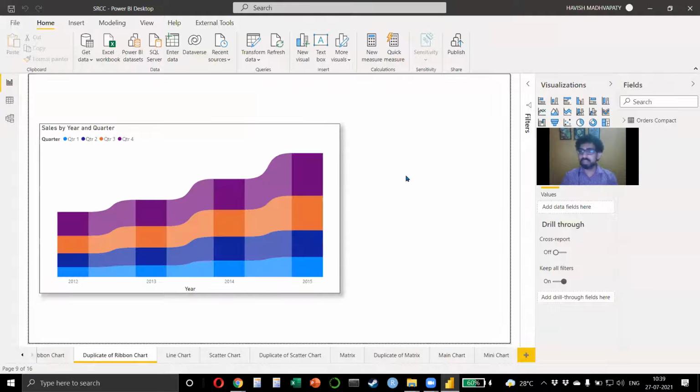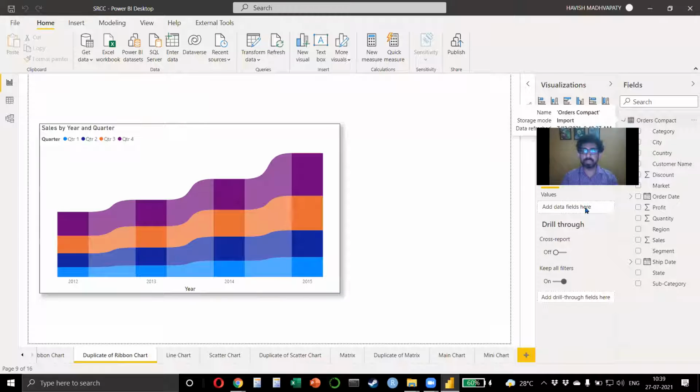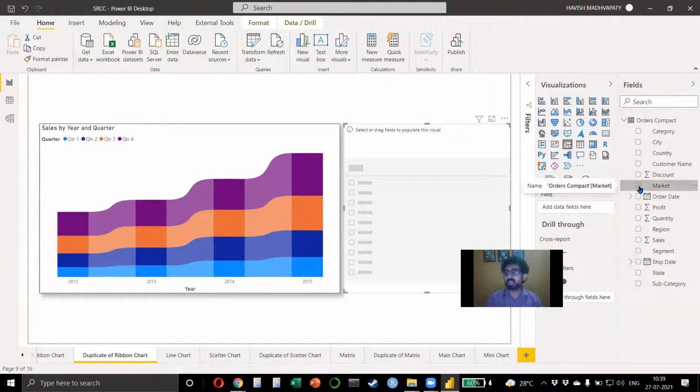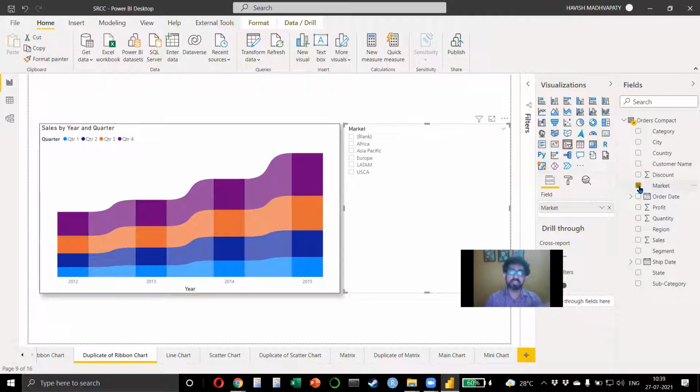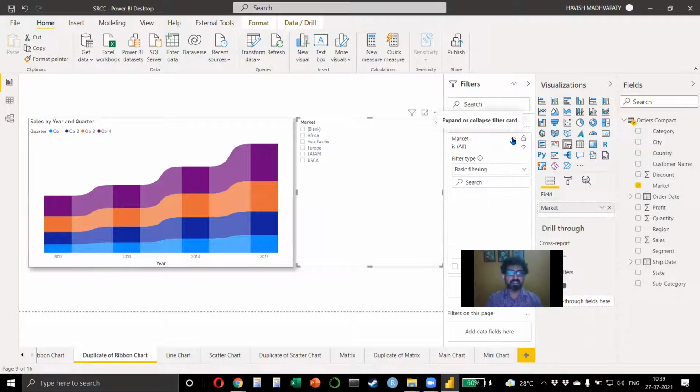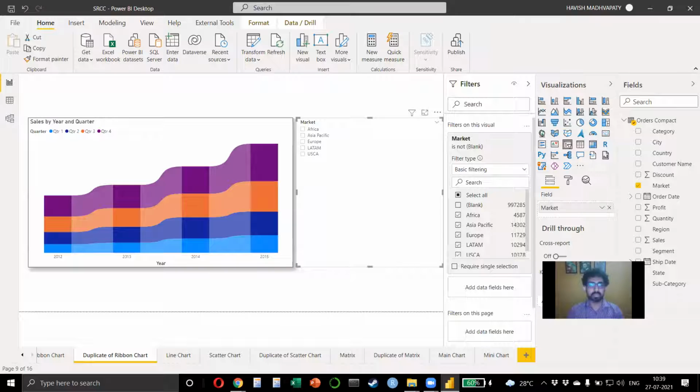Let's say you have kept a slicer with my market, even though it does not have any blanks right now. Oh, there is a blank. Perfect. So there is a blank here. If I want to remove that, just open up the filter, and in the market, you can simply say that I want to select everything except blank. That's all. So very easy. That's all you have to do.